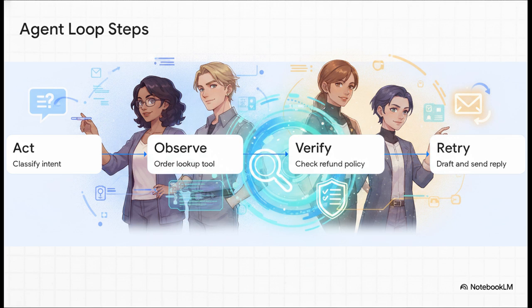Step 1, the model acts by classifying that intent. Step 2, it realizes it needs more details, so it observes by calling an order lookup tool, and then it appends that record back into its context. Step 3, it verifies that data against the company's refund policy, and Step 4, it either retries if it's missing something, or it drafts and sends the reply. If you're familiar with the ReAct pattern, reason, act, observe, and repeat, this is exactly that. Every single iteration feeds directly into the next one.